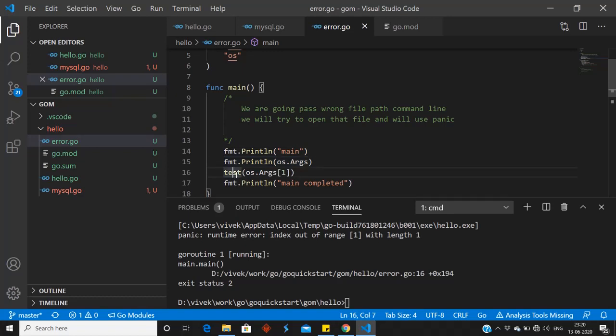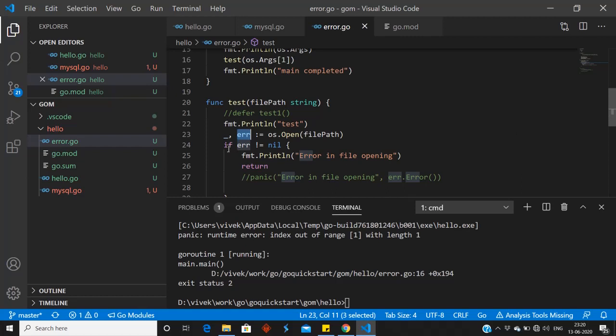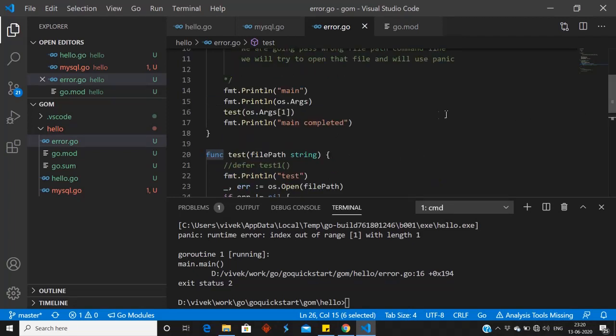I have a test method where I am passing the file path. The test method takes the file path and opens it with os. We are not going to use the file, we are just checking for the error. I will get an error because I am passing the wrong path. So when the error is not nil, I am printing error in file opening and I am returning. After that, I am printing main completed.